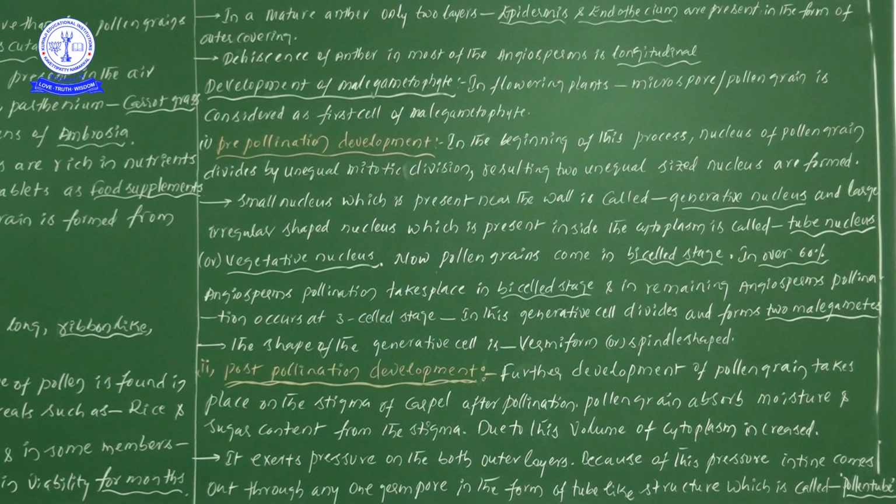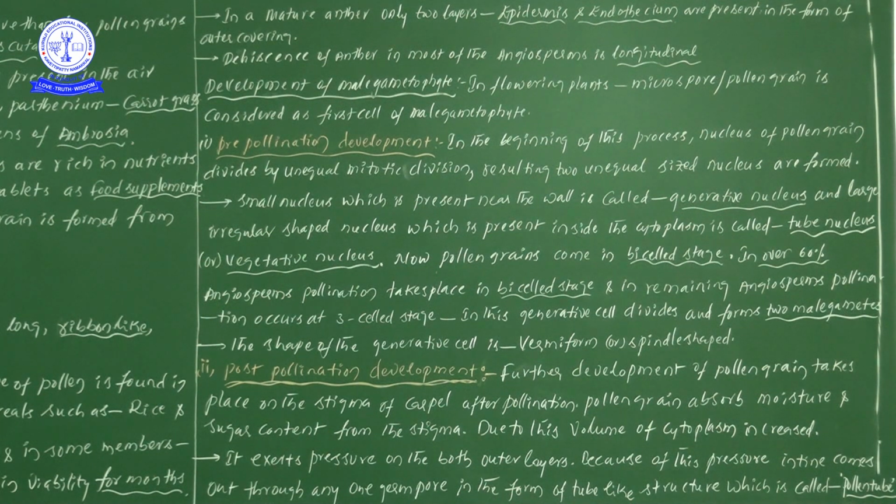From a size comparison point of view, the generative nucleus is smaller than the vegetative nucleus. In one pollen grain we can definitely find two nuclei, present in separate cells. That stage we take as the bicelled stage.